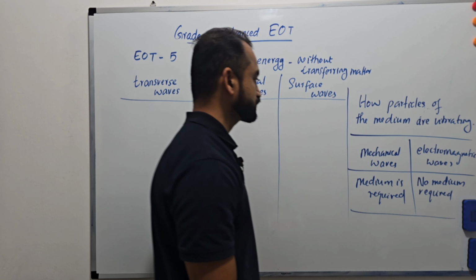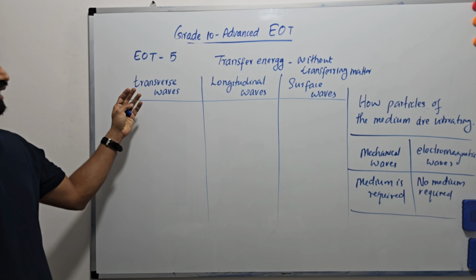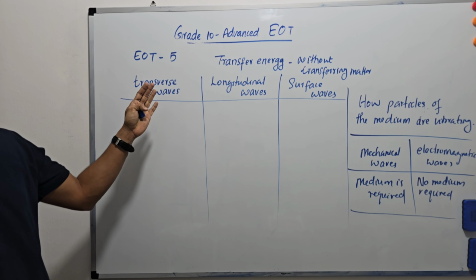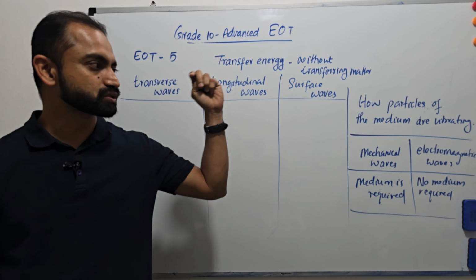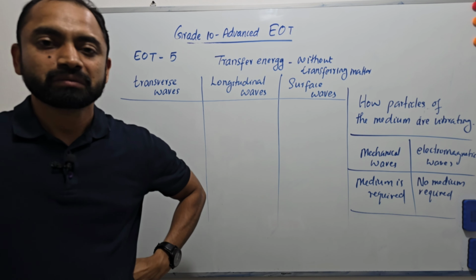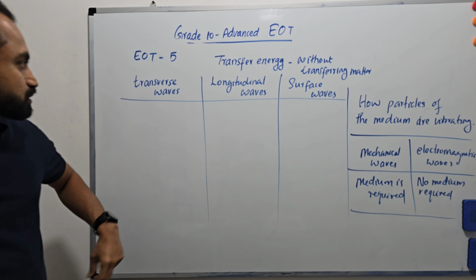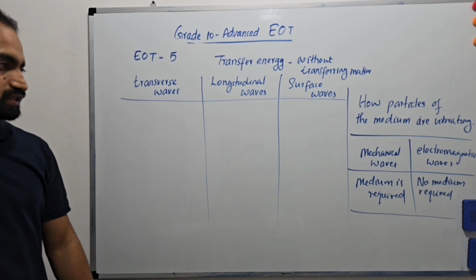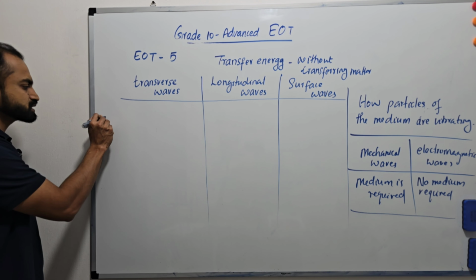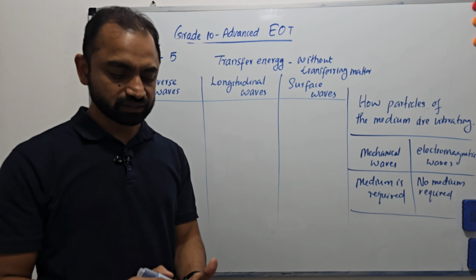Okay, the next thing, our objective is this one: how waves are classified based on the mode of vibration of the particles of the medium, and explain transverse waves, longitudinal waves and surface waves. So in transverse waves, how are particles vibrating?